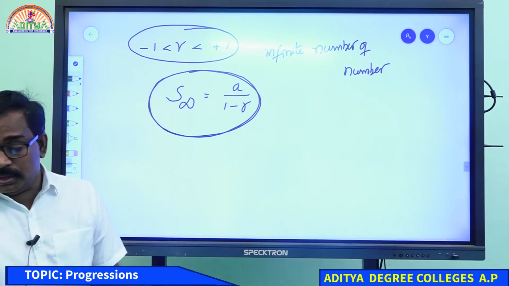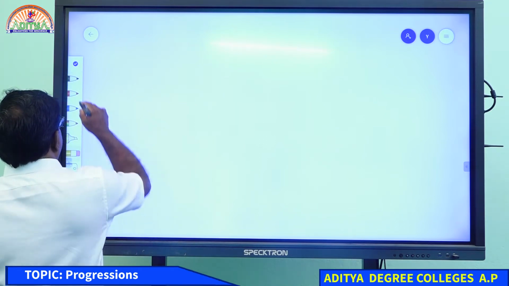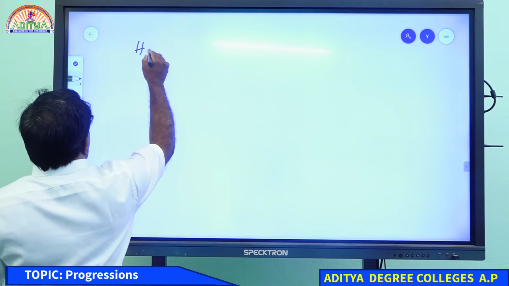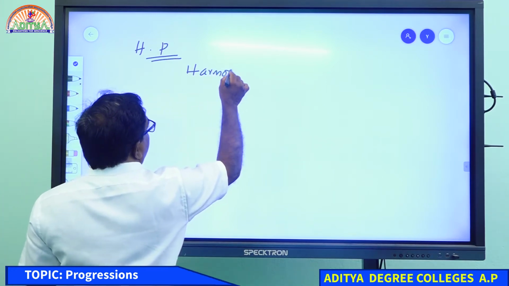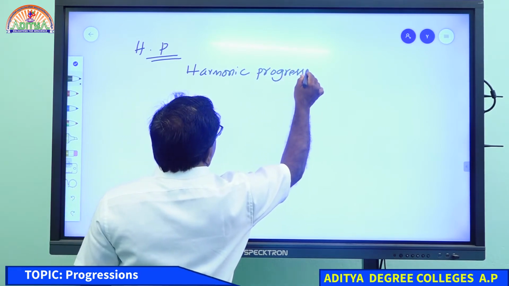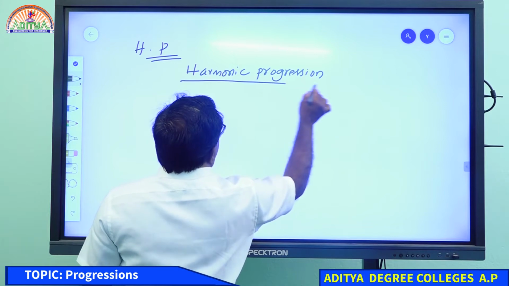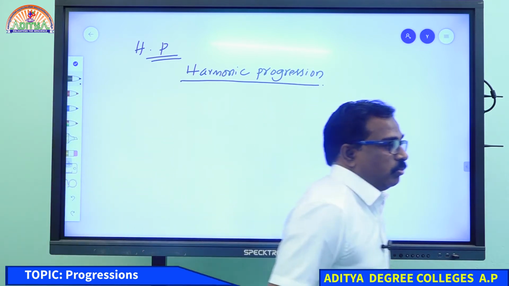Right. And the last progression is harmonic progression. The last progression we will simply say HP, harmonic progression.